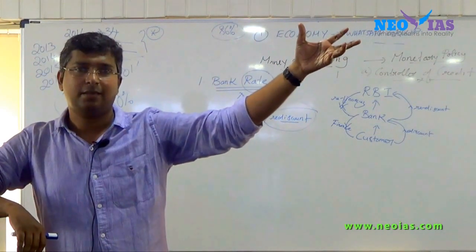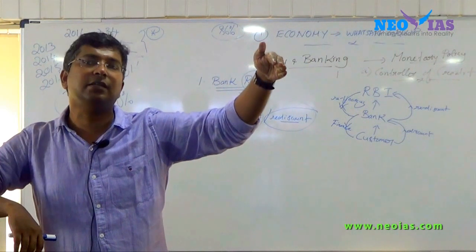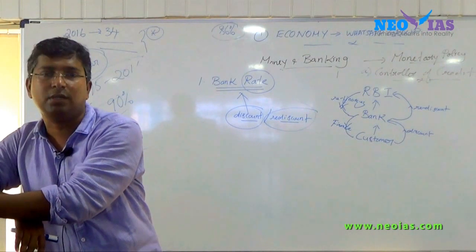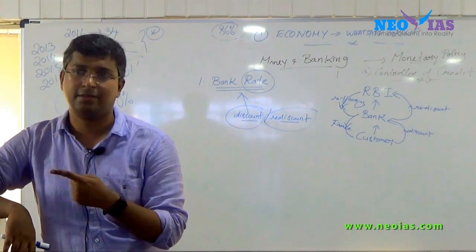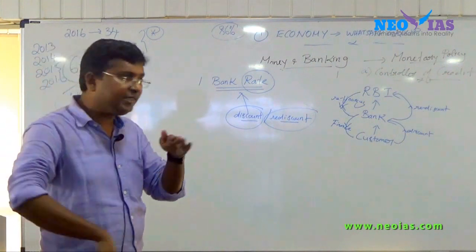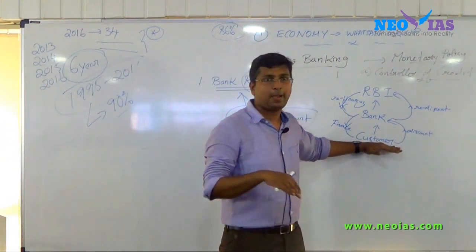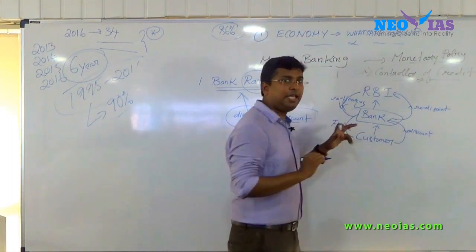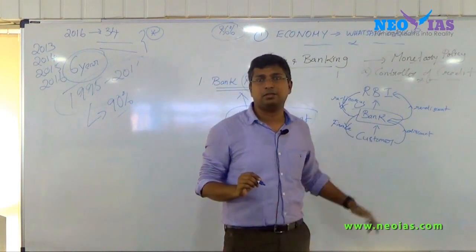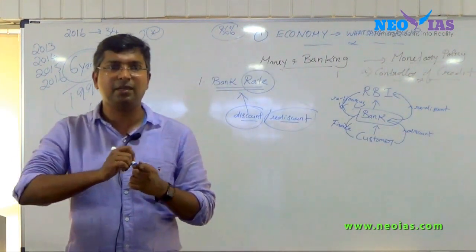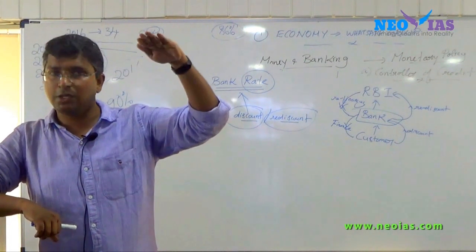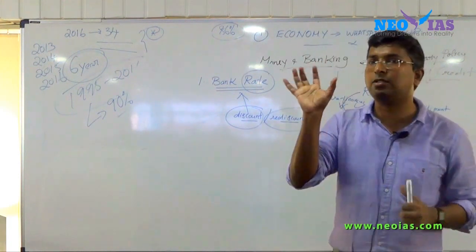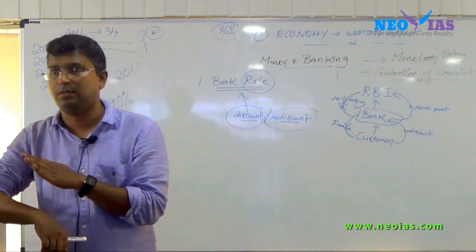Similarly, SIDBI provides refinancing options to some other bank or some microfinance institution, and they lend to customers. That is also refinancing. So refinancing or rediscounting is in relation to the customer. If some intermediary, say here the bank is an intermediary, takes money from RBI and gives it to the customer, we call it refinancing in relation to lending, and rediscounting in relation to discount. This term has to be very, very clear. It's a simple concept.